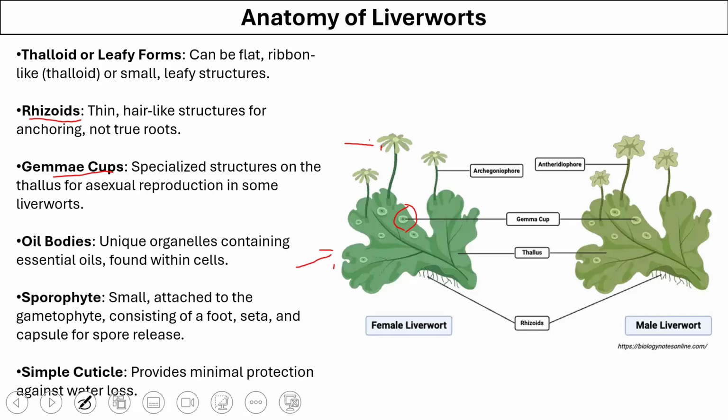They have oil bodies, which are unique organelles that contain essential oils. They also have a smaller sporophyte structure, which is mainly attached to the gametophyte structure, and they also possess cuticles to prevent the loss of water.